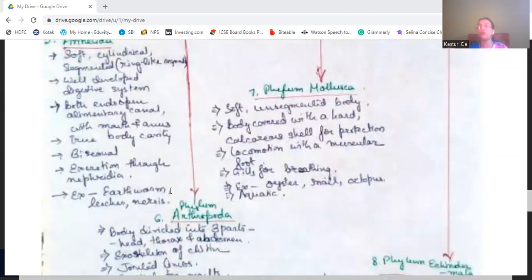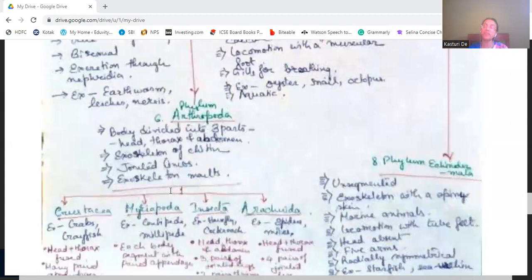Next, we are coming to phylum Mollusca. Mollusca have a soft, unsegmented body. The body will be covered with a hard calcareous shell, for protection of the organism. The locomotion is with the help of a muscular foot. They breathe through gills. Examples are oysters, snail, octopus, and they are generally aquatic.